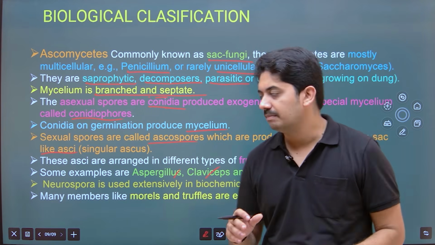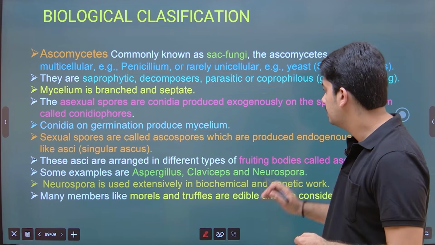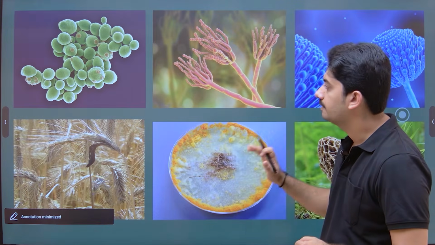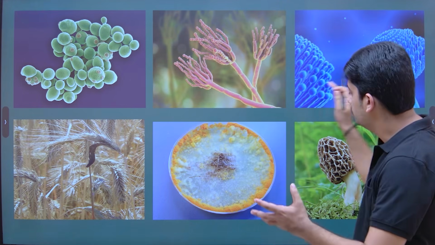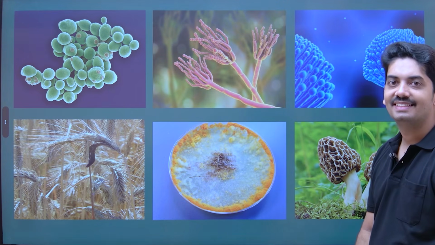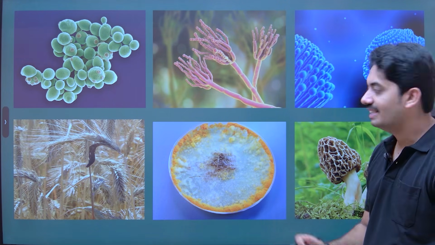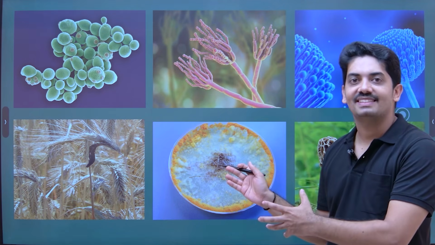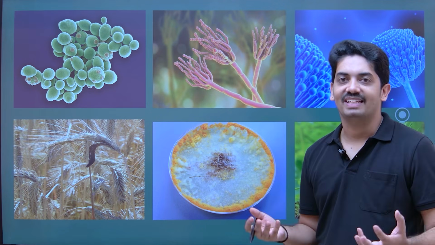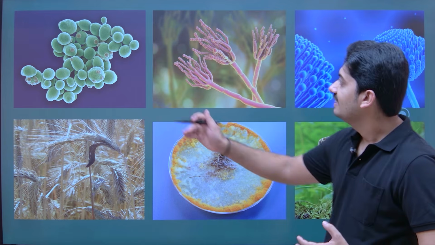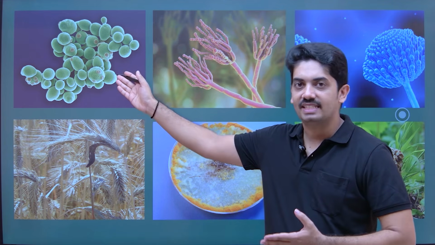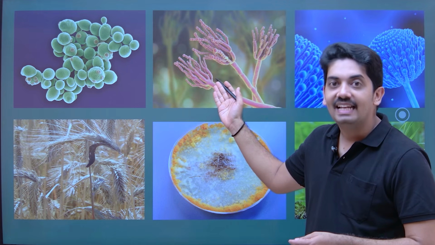Okay, let us see all the pictures of the fungi to get detail about this. See the beautiful pictures on this slide. Whenever I look at these amazing pictures, I wonder how these organisms are. This is yeast, unicellular. Penicillium notatum.